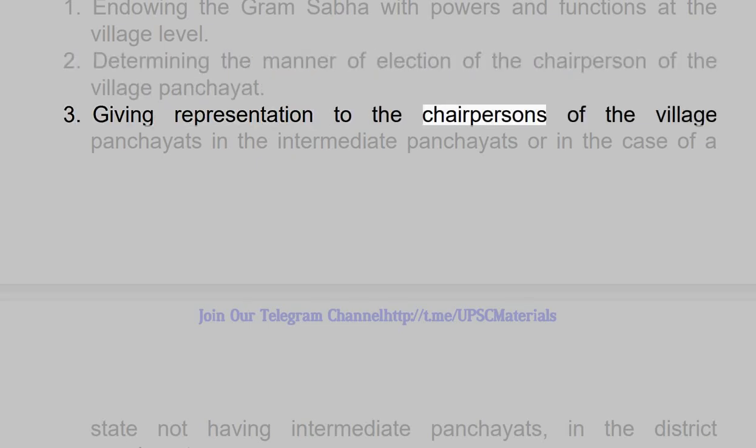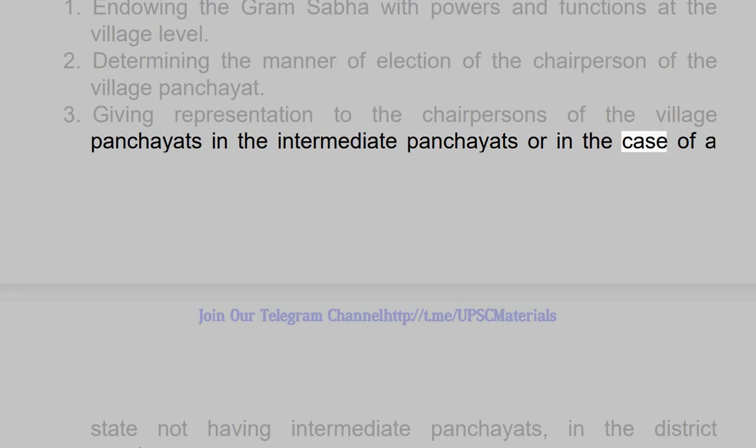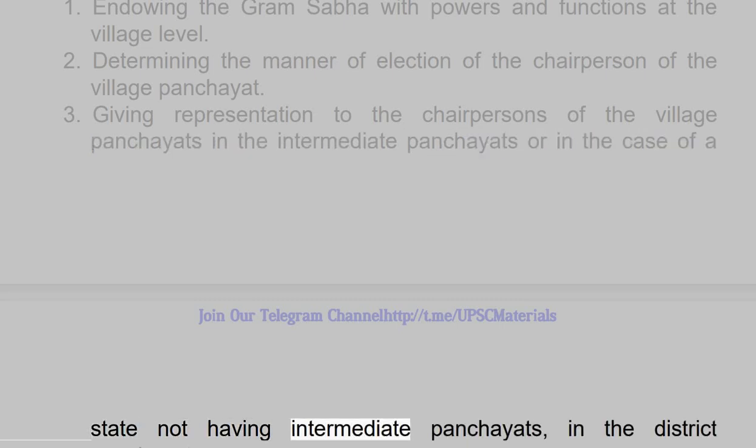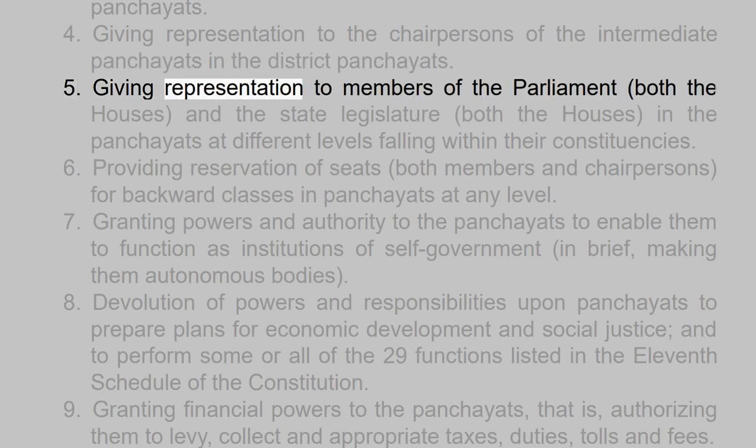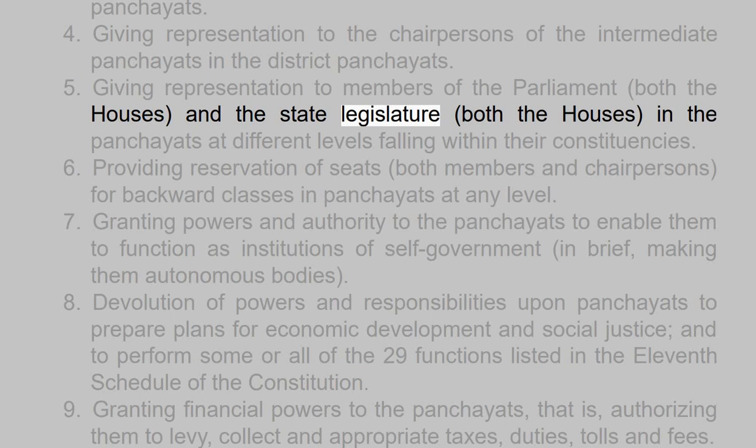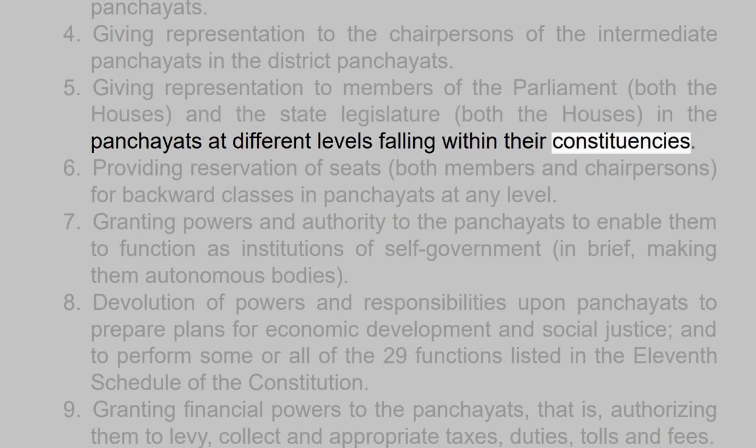3. Giving representation to the chairpersons of the village panchayats in the intermediate panchayats or, in the case of a state not having intermediate panchayats, in the district panchayats. 4. Giving representation to the chairpersons of the intermediate panchayats in the district panchayats. 5. Giving representation to members of the parliament, both the houses, and the state legislature, both the houses, in the panchayats at different levels falling within their constituencies.